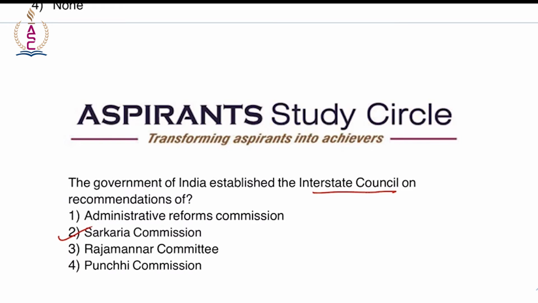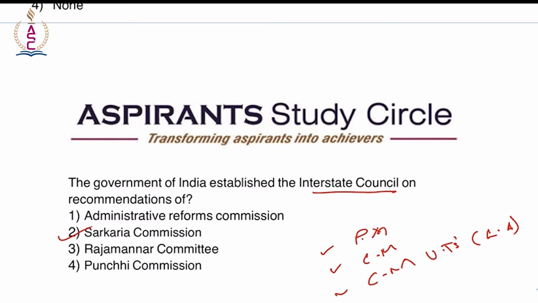And here a few other extra points: the Prime Minister will be the chairman, and it will have Chief Ministers of all states, and Chief Ministers of Union Territories having legislative assemblies, right? CMs of UTs which have legislative assemblies, and administrators of Union Territories not having legislative assemblies.